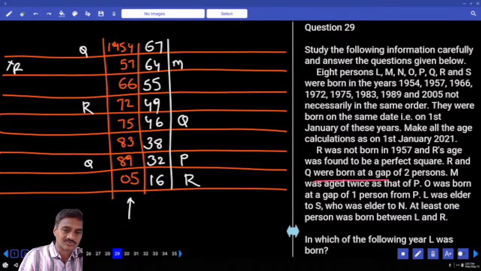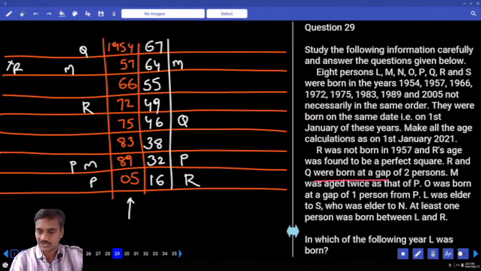Either 32 must definitely be there. And P must be how many years? M is twice that of P. M is here, P can be here, or P is here, M is here. How many possibilities do we have? Two possibilities for this one.